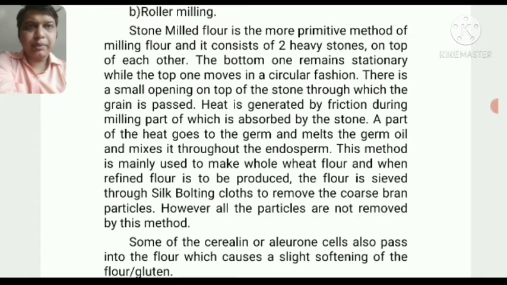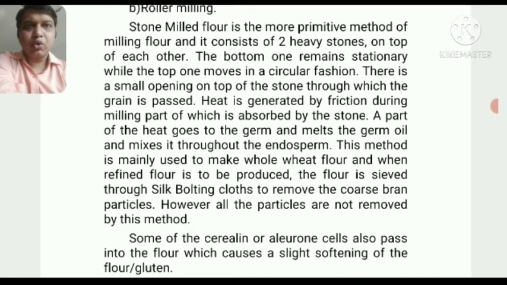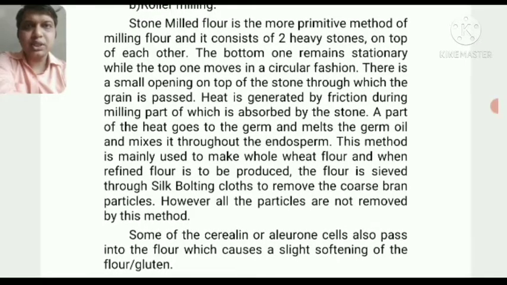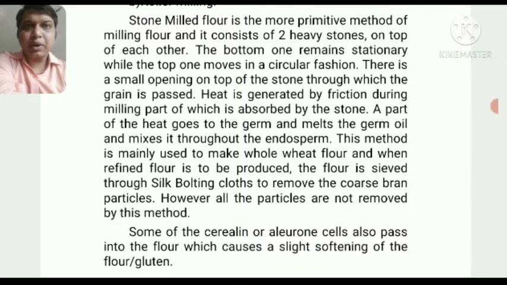The bottom one remains stationary while the top one moves in a circular fashion. There is a small opening on the top of the stone through which the grain is passed. Heat is generated by friction during the milling, part of which is absorbed by the stone. A part of the heat goes to the germ and melts the germ oil and mixes it throughout the endosperm.